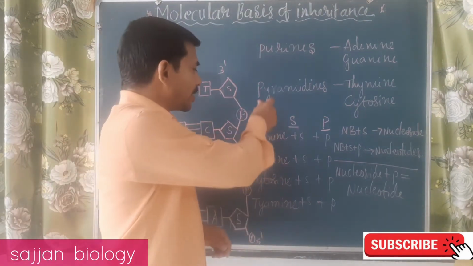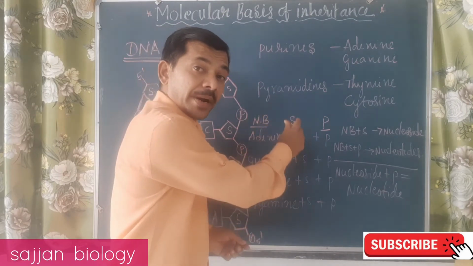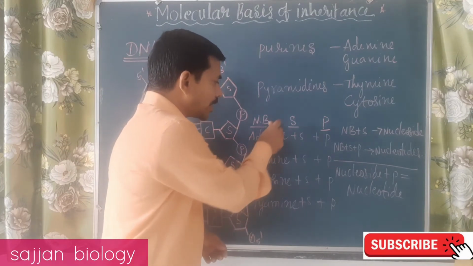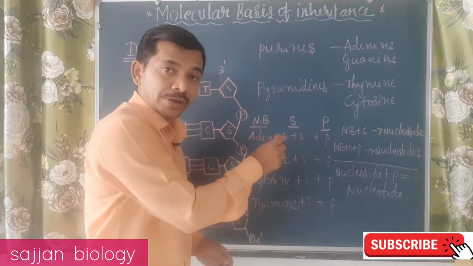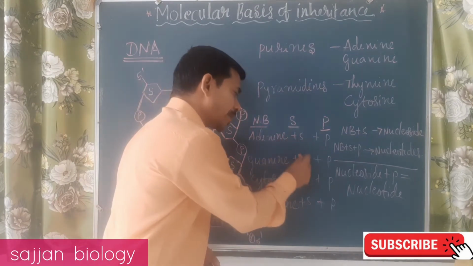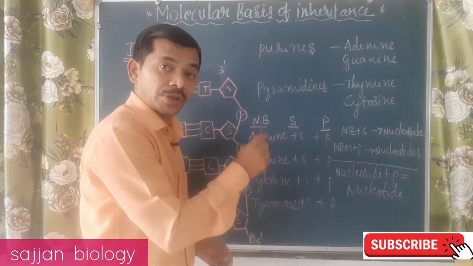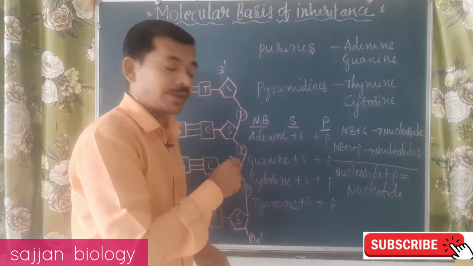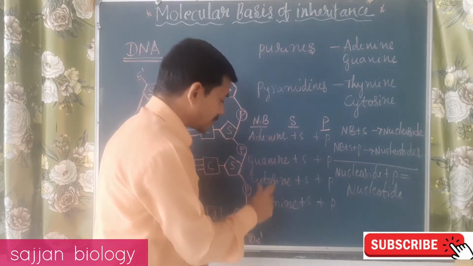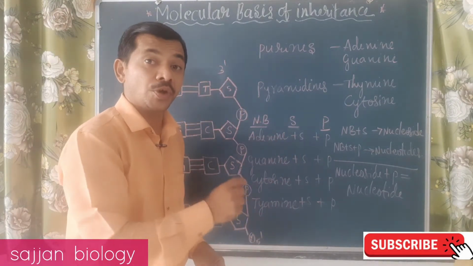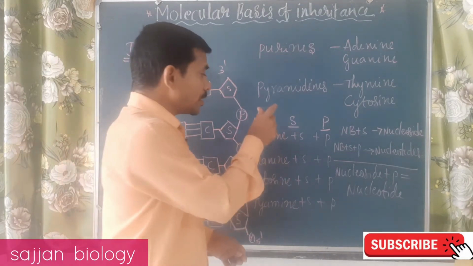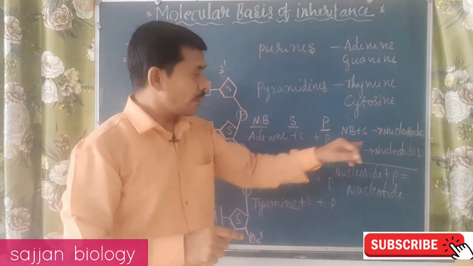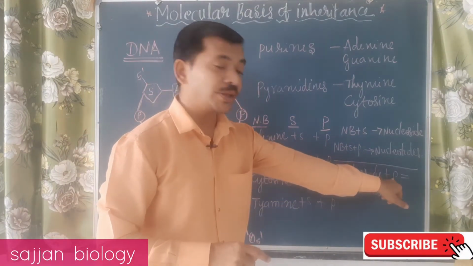Here, when a nitrogen base combines with a sugar, it becomes a nucleoside. When adenine combines with sugar, it is called deoxyadenosine, and when guanine combines with the sugar, it becomes deoxyguanosine. When cytosine combines with the sugar, it becomes deoxycytidine. When thymine combines with the sugar, it becomes deoxythymidine.